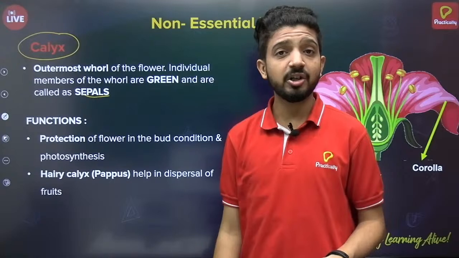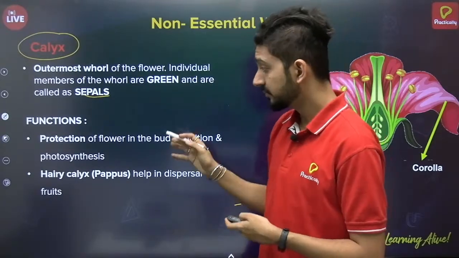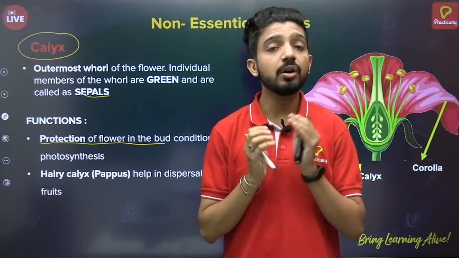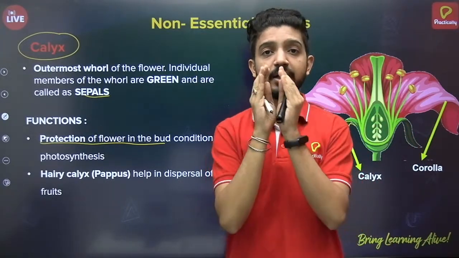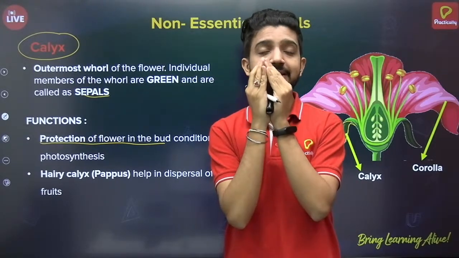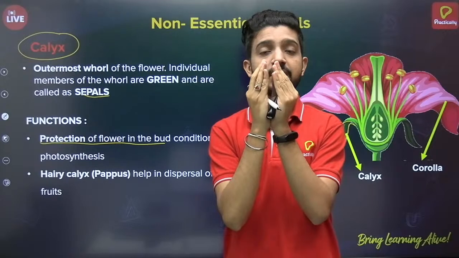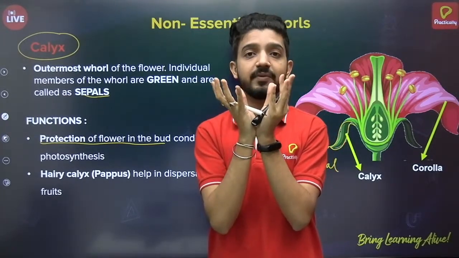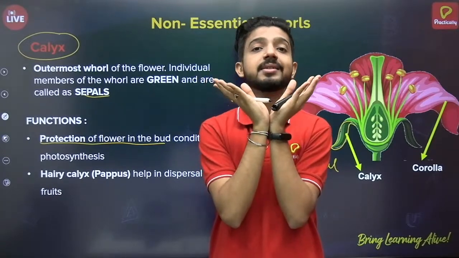And what is the function of calyx? The main function is protection of the flower in the bud condition. I'm sure all of you have seen flowers on trees. In the bud, you can only see the green structure, so the calyx is covering it, and then slowly as the flower blooms, the inner petals are visible, but the outer calyx still remains intact.